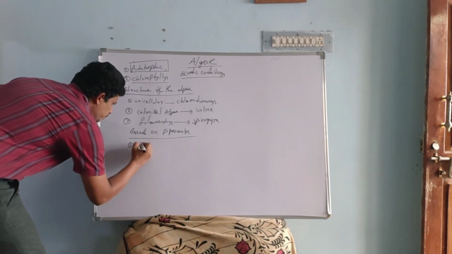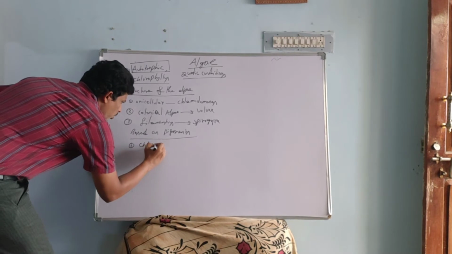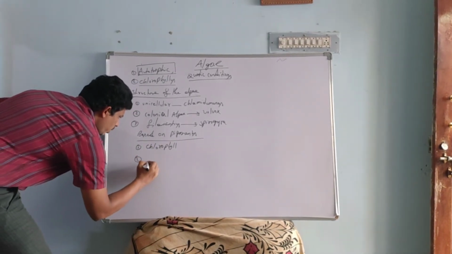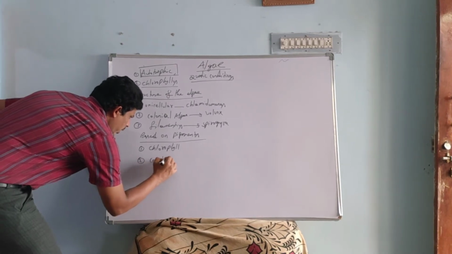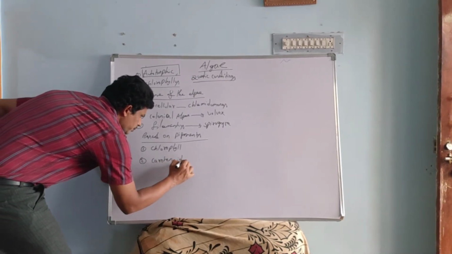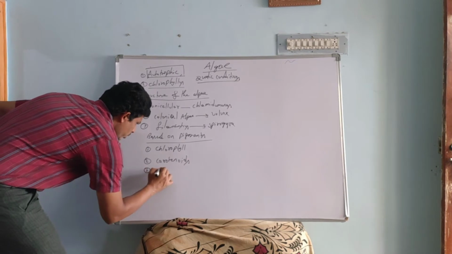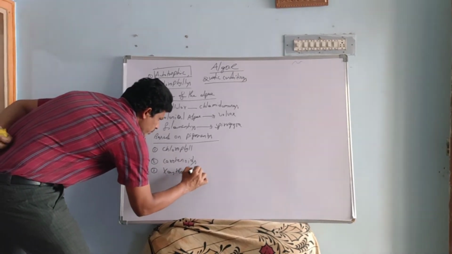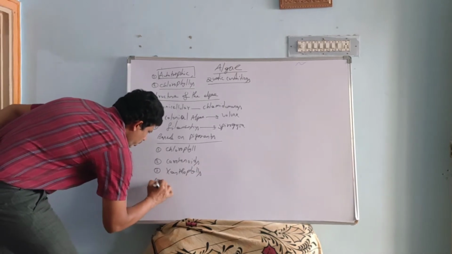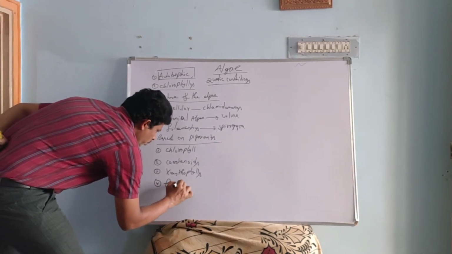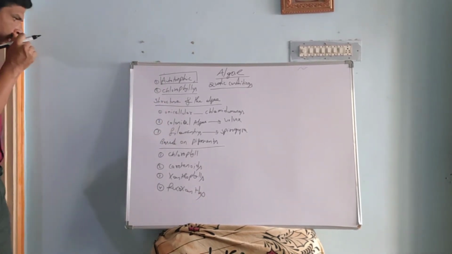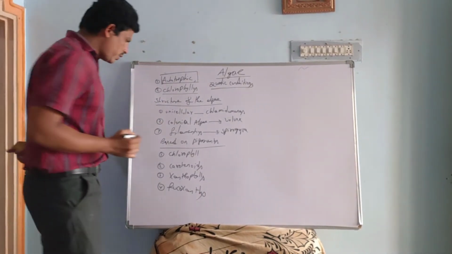Number one is chlorophyll. Second one, carotenoids. Third one, xanthophylls. Fourth one, fucoxanthins. So based on the pigments, how many types are we classifying?